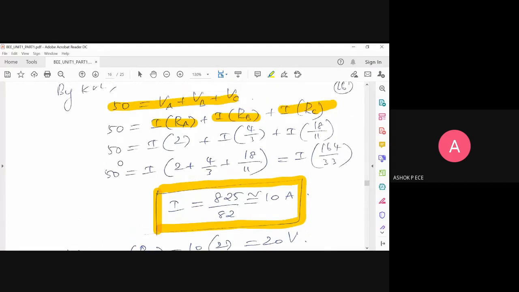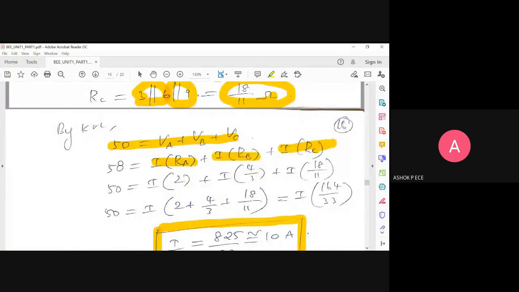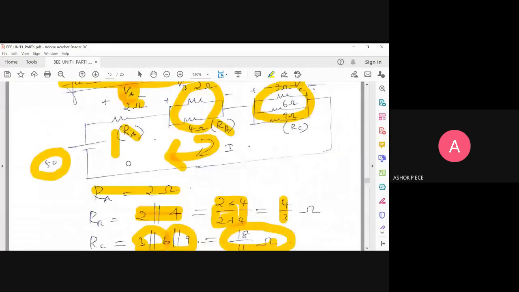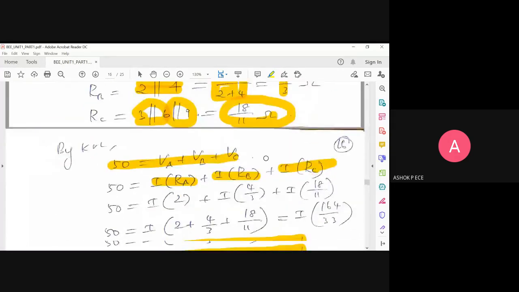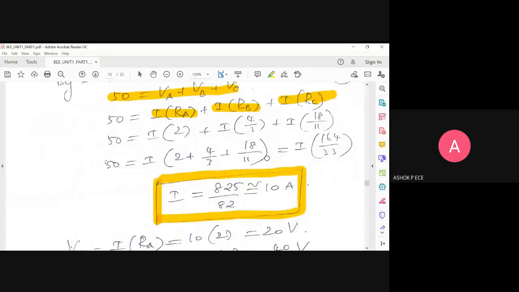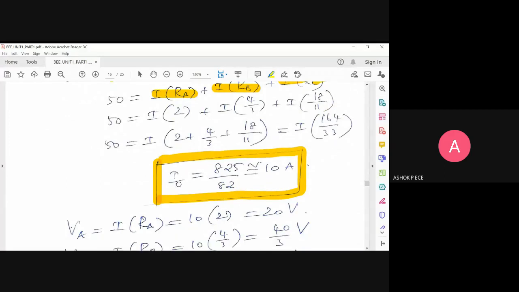Any doubt in applying KVL? It is very simple. As the circuit looks very big, but actually it is very simple. If you know how to properly handle resistance, it is very, very simple. If anybody is having doubt till computing I, what is I? So this 10 amperes is for the entire circuit, right, sir? It is the current delivered by your voltage source. Okay.